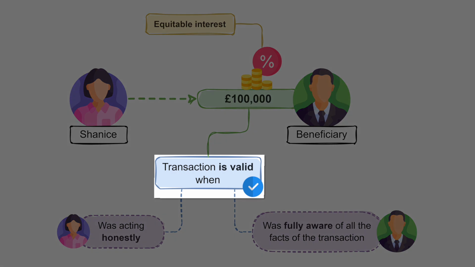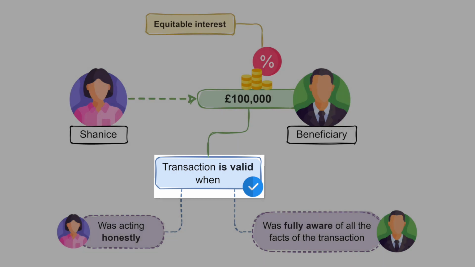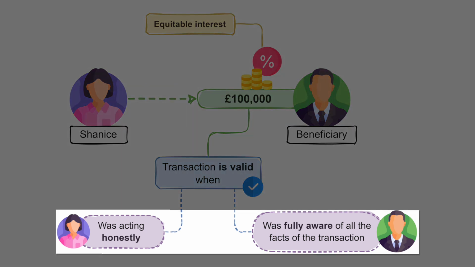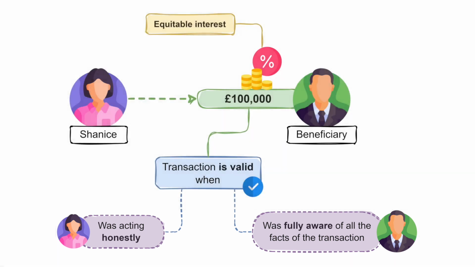In order for this transaction to be valid, she would need to prove that the beneficiary was fully aware of all the facts of the transaction and that Shanice was acting honestly and had not taken any advantage of her position to pressure the beneficiary. If she was able to do this, then the transaction would be valid, but this is hard to show. So what kind of question could you get in the SQE exam on this?